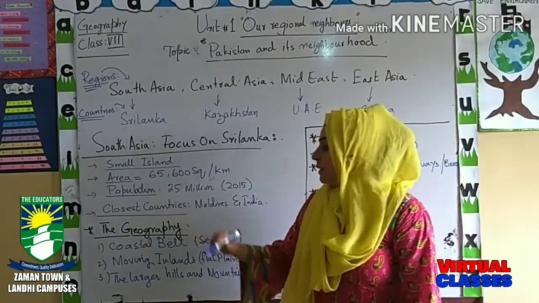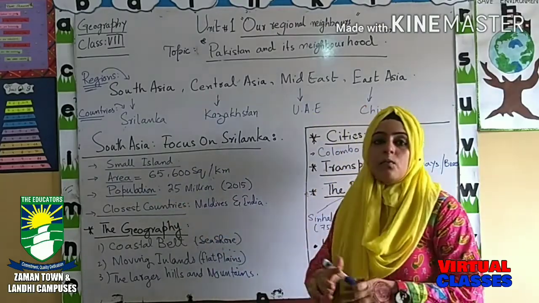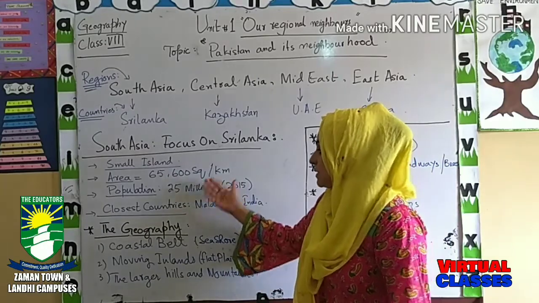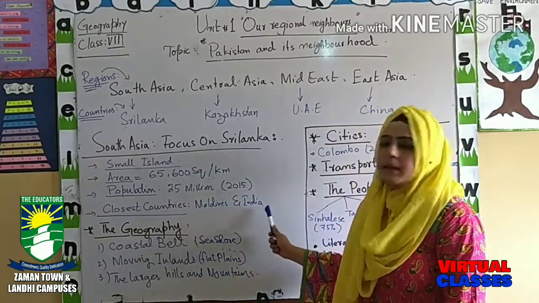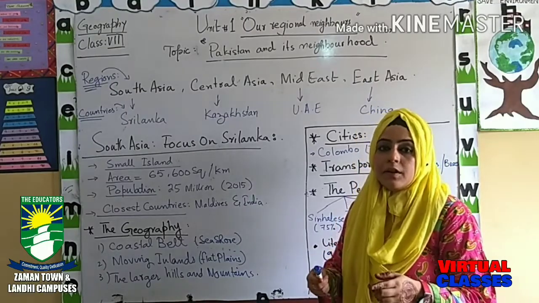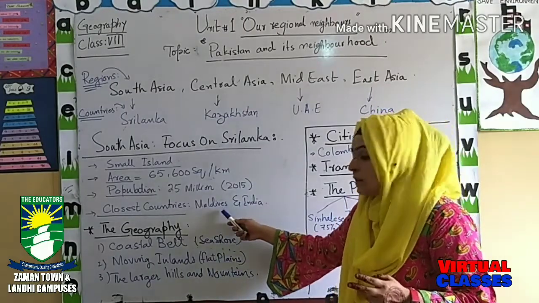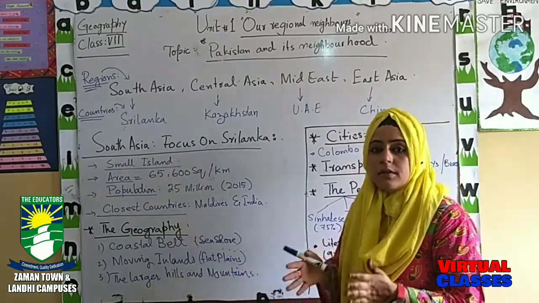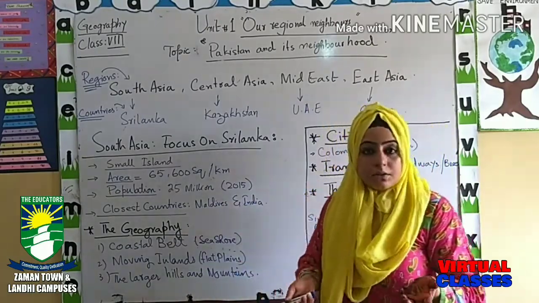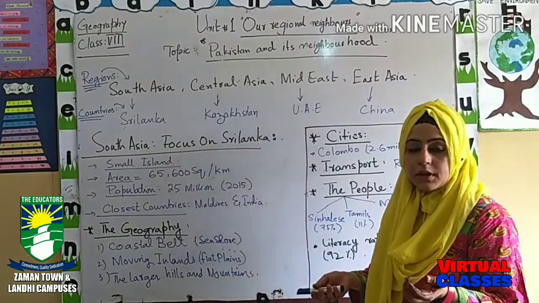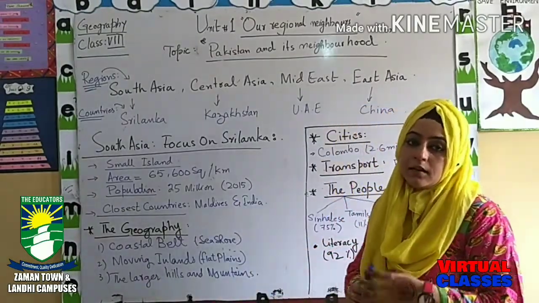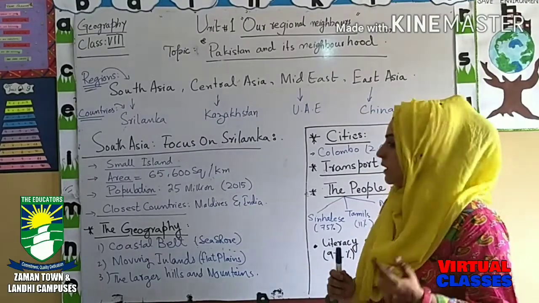Clear? And now the closest countries, which are very close to Sri Lanka, like Maldives and India. In South Asia, as I have told you, there are many countries, but two countries, Maldives and India, are the closest neighbors to Sri Lanka. So if I ask you what the closest countries to Sri Lanka are, your answer will be Maldives and India. These are the closest neighbors to Sri Lanka.